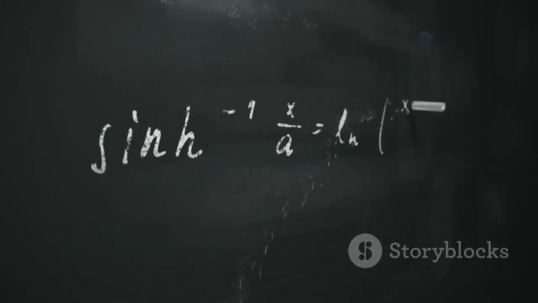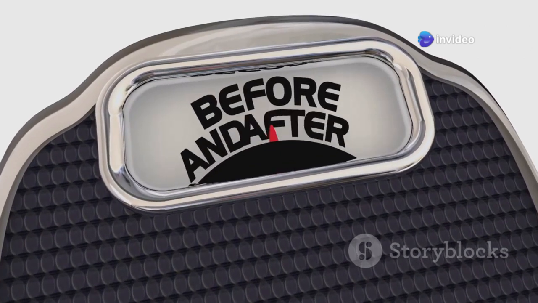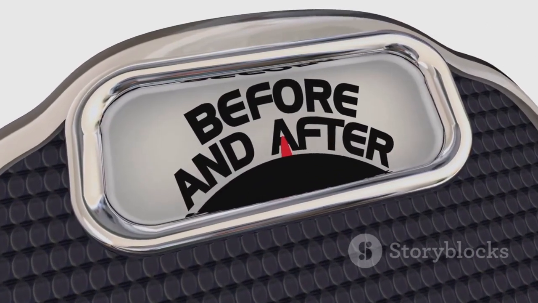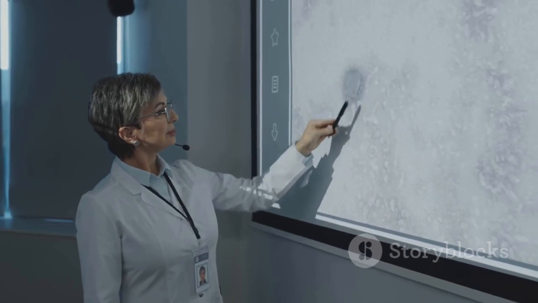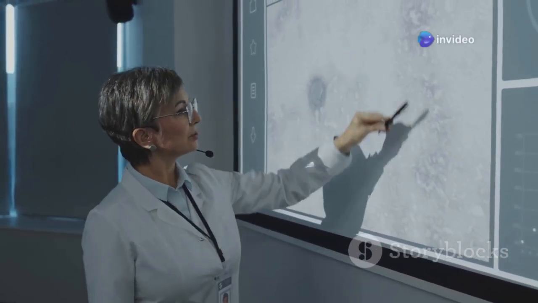This theorem simply states that the work done is equal to this change in kinetic energy. It's like a before and after picture of energy. The work done is the difference between the two. This theorem helps us understand how much work is required to achieve a certain change in an object's motion.